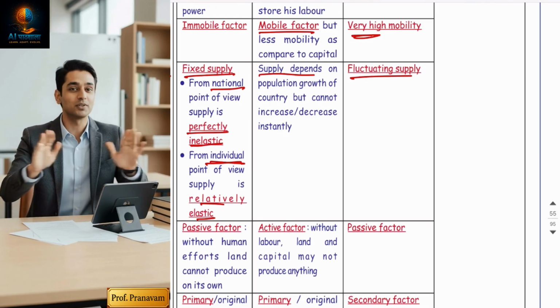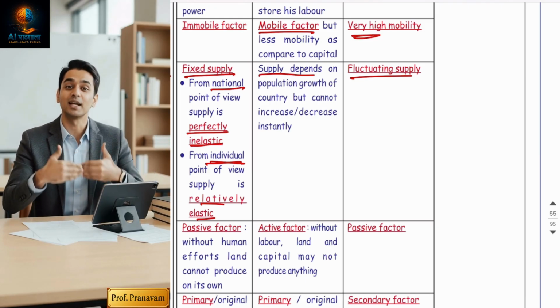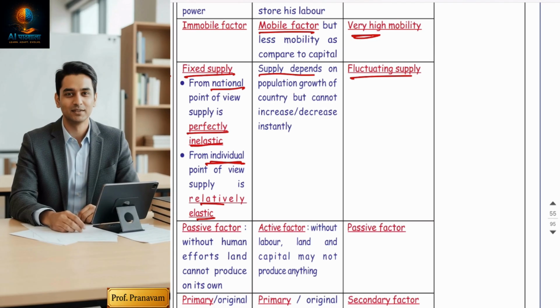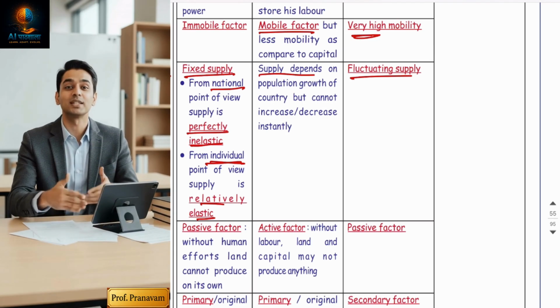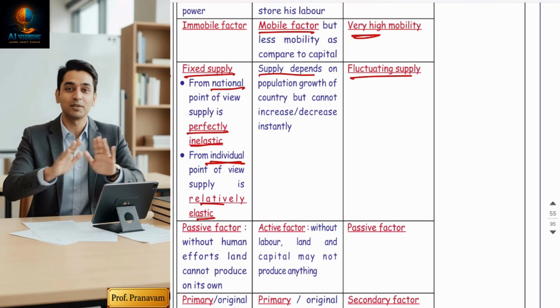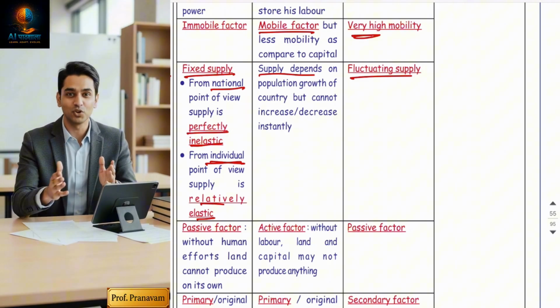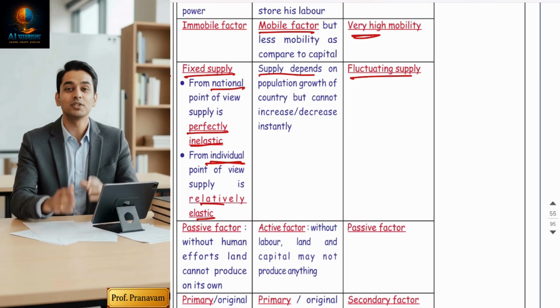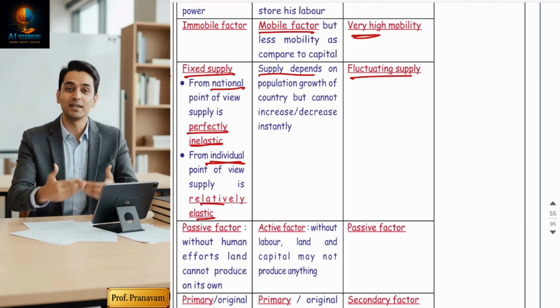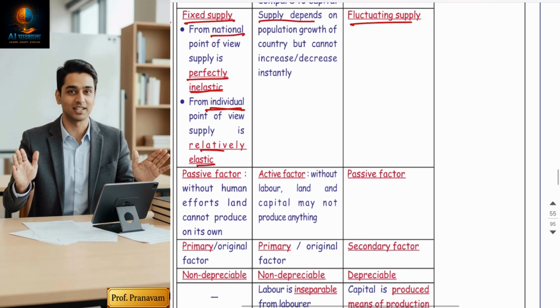If the businessman finds the business is growing very well and huge profits are coming, he will keep investing more. He will increase the capital and do expansions in the business. But if he finds there is no future, the business has become outdated, the profits are low or it might be loss making, he will shut down the business and withdraw his capital. So capital enjoys a fluctuating supply.